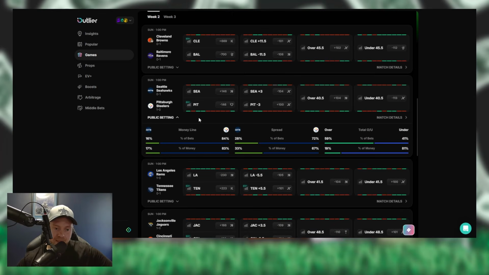Steelers at home, 83% of the money on the Steelers. Aaron Rodgers impressed a lot of people over the weekend. There's been a lot of talk about Aaron Rodgers, the way he looked. 67% of the money on the spread on this game, and then you got 81% of the money under the 40.5. So very low scoring game. That much money on a low scoring game kind of worries me a little bit.